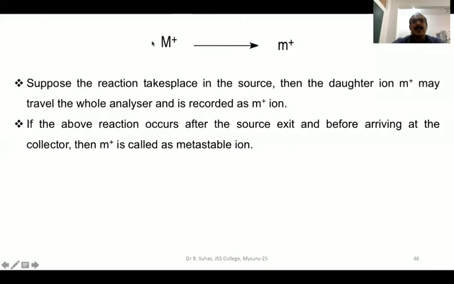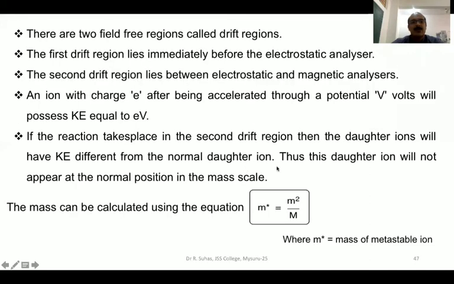If this reaction, as I said, M plus to small m plus, that is the molecular ion undergoing fragmentation to form daughter ions, takes place inside the source, then it is recorded as a daughter ion. You are going to get very sharp peaks. But if the above reaction occurs outside the source, that means outside the ionization chamber but before arriving at the collector, then M plus is recorded as a metastable ion. Usually a metastable ion is represented as small m star, which we are going to see now.